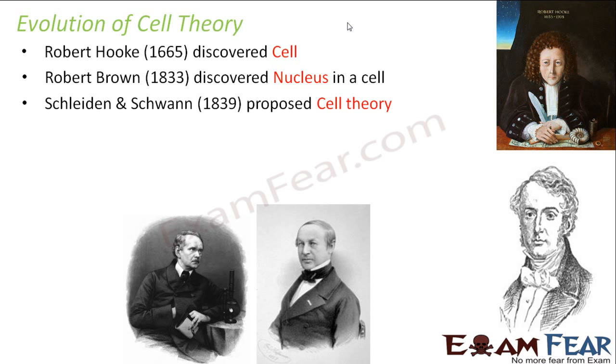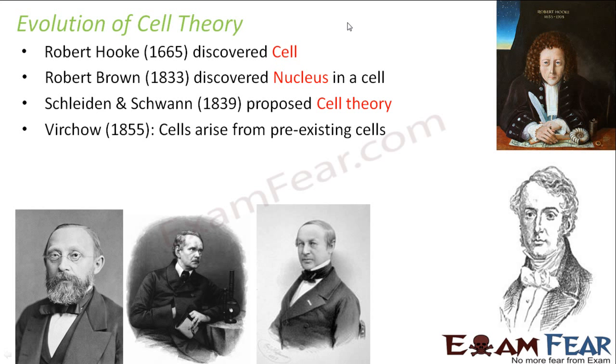So what was that cell theory? What the cell theory actually told, we will study here. Next, around 1855, another scientist named Virchow told that cells arise from pre-existing cells. That means from existing cells, new cells will arise, and from those new cells, newer cells will arise. This process will keep going on. So cells will arise from cells only, right? These were some of the improvements over the study of the cell.